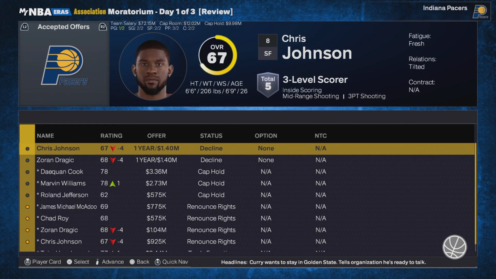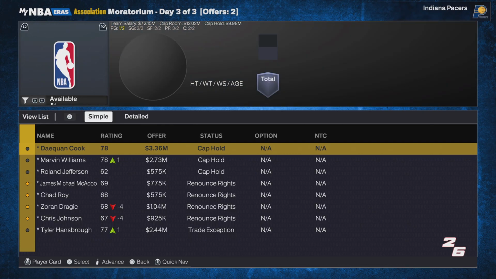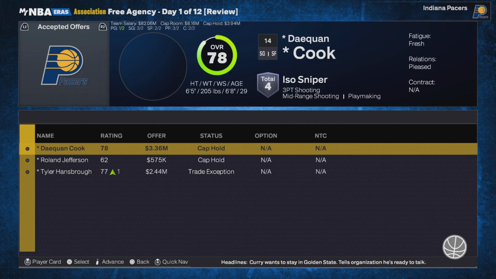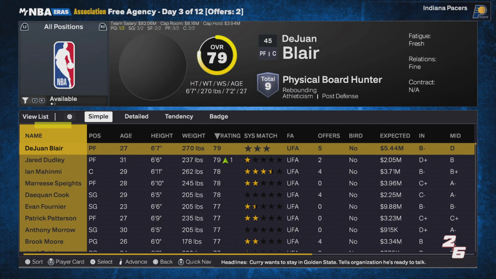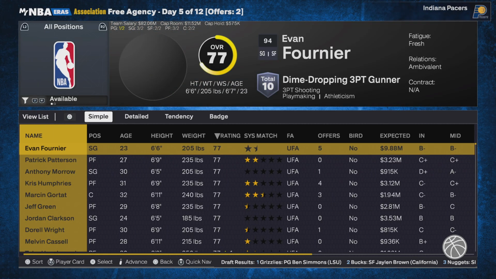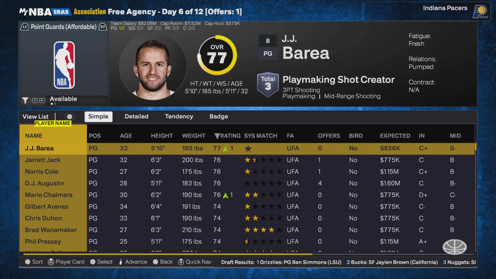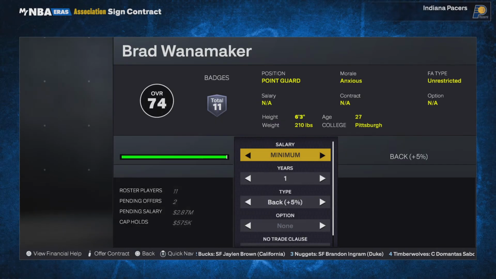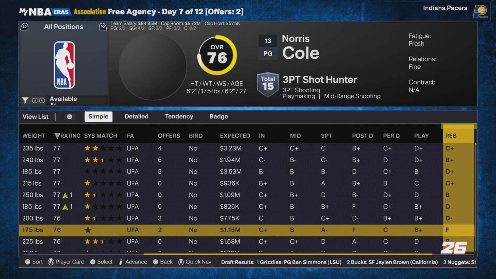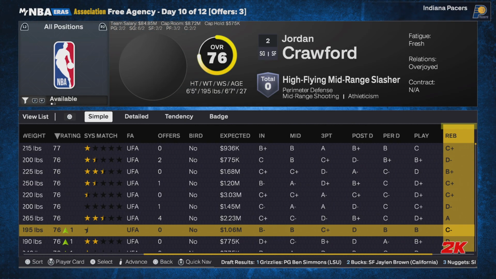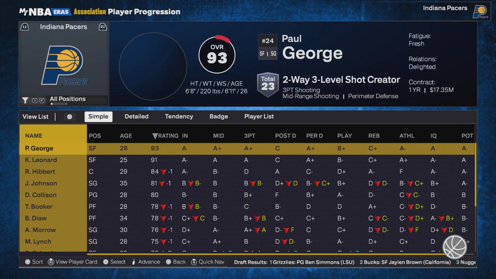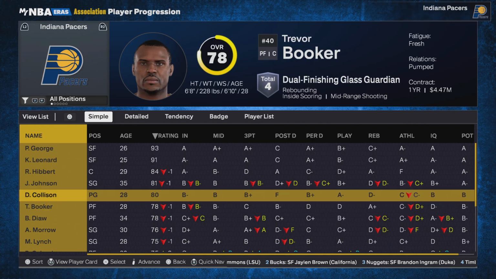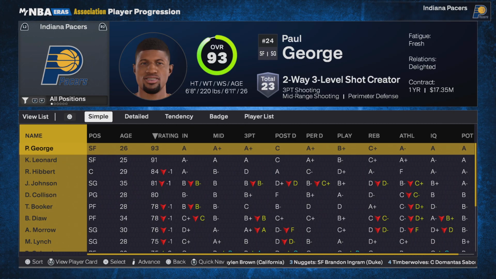Okay. This team is signing interesting players. Joe Johnson, a position we don't even need. Oh, they're not gonna sign. I'm just gonna sign a point guard. I don't give a fuck, bro. Get mad. I don't care. Sign a point guard. Oh my god. Now they're just getting worse. Great. We're about to be in poverty with 25 and 26-year-olds.